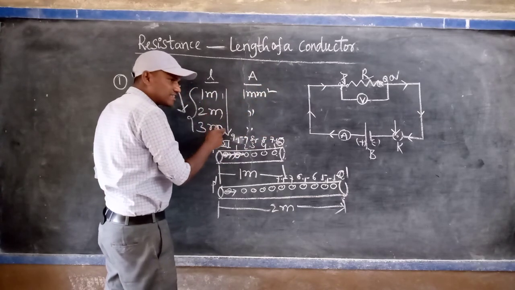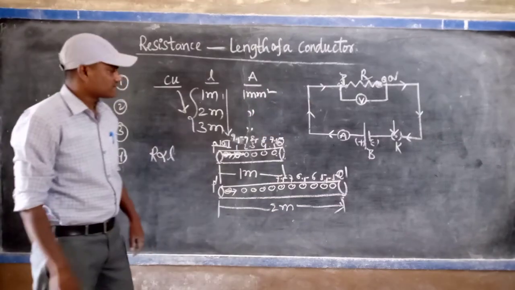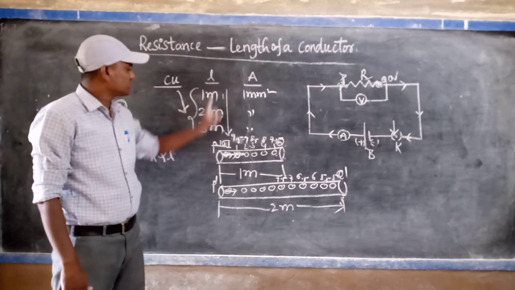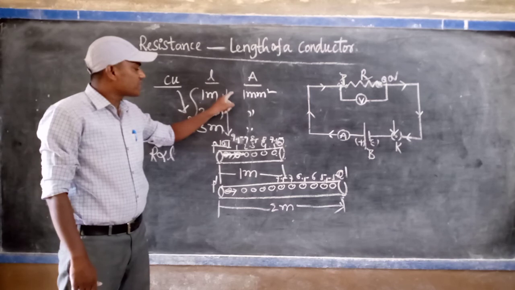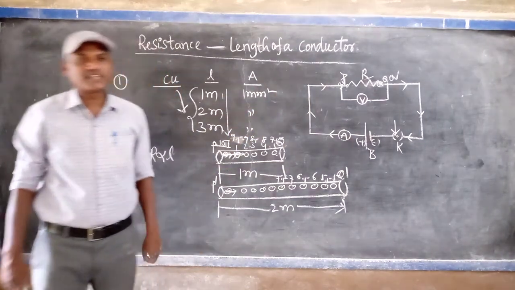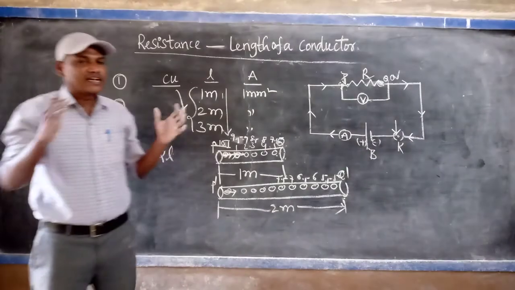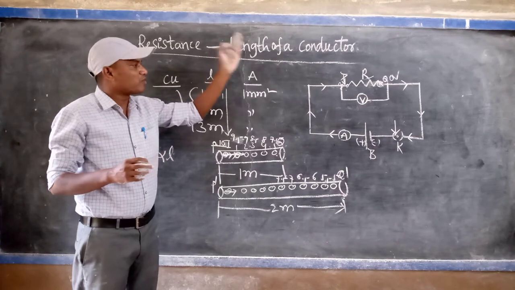If the length increases, flow of current decreases, which is nothing but resistance increases. In the reverse mode, from 3 to 1, if the length of the conductor decreases, flow of current increases, which is nothing but resistance also decreases. That's why we say clearly that R is directly proportional to L.